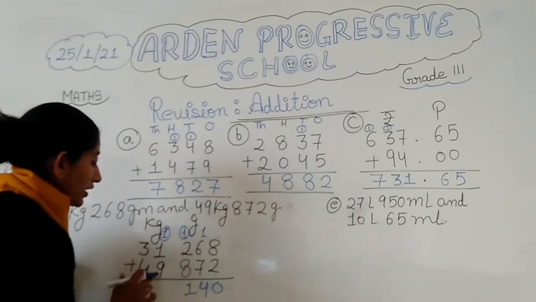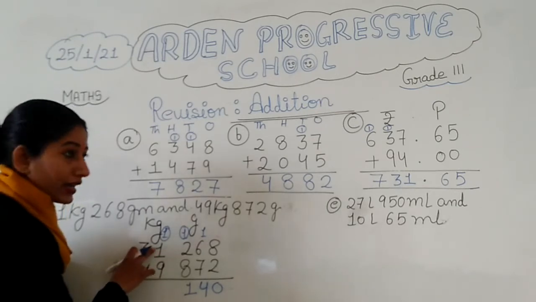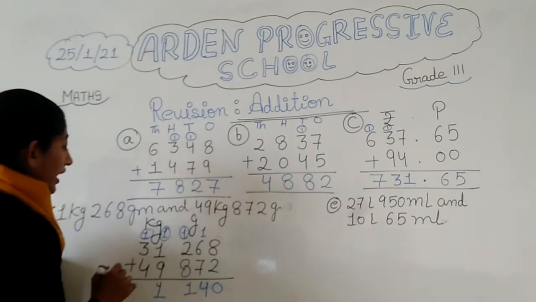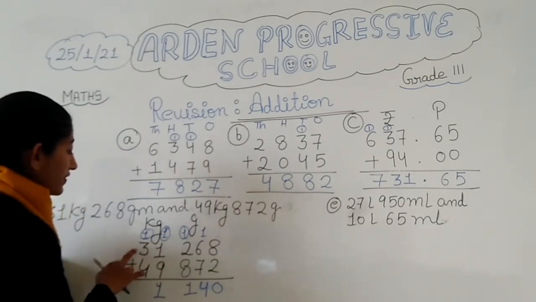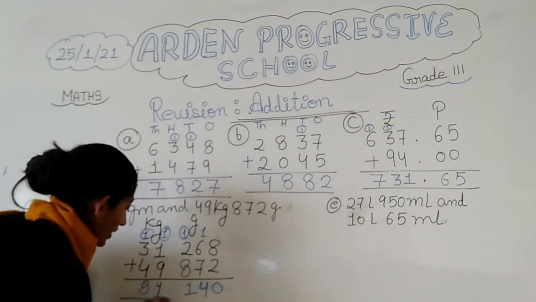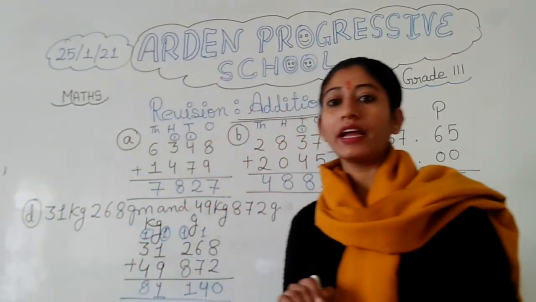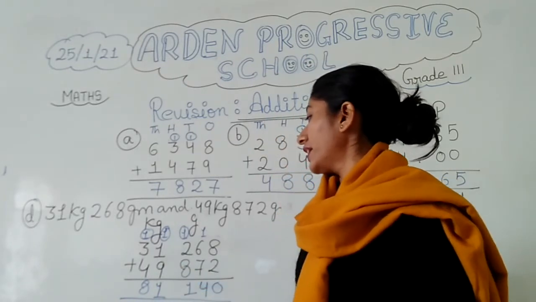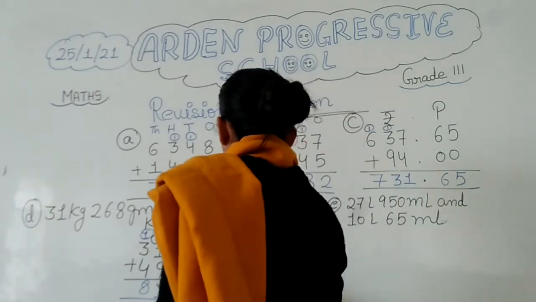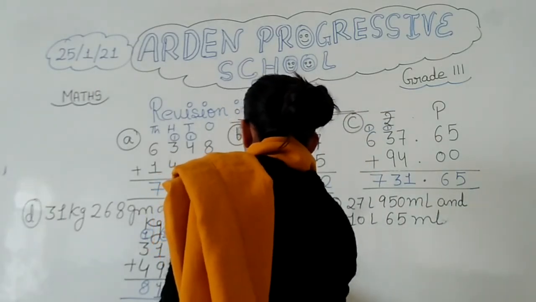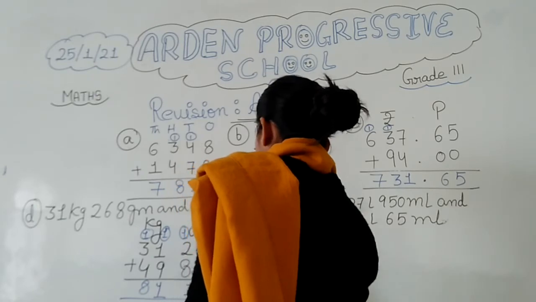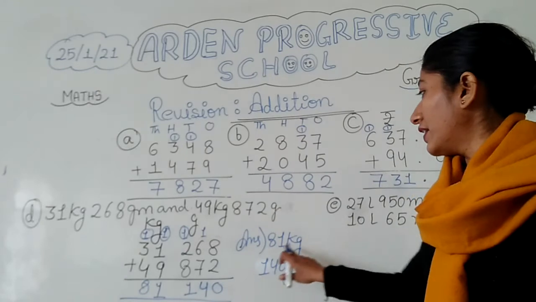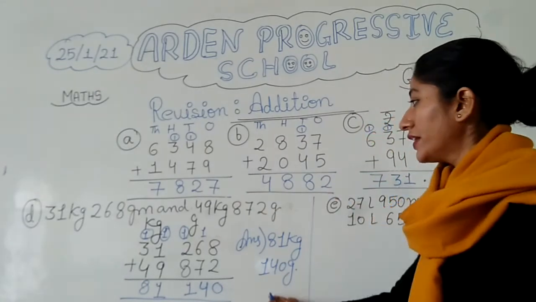Now let's add this one. 9 plus 1 is 10 and 10 plus 1 is 11. So 1 and 1 is carry. Again 4, 5, 6, 7 and 1, 8. So what answer are we getting? We are getting 81 kilogram and 140 gram. This is our answer, 81 kilogram and 140 gram.